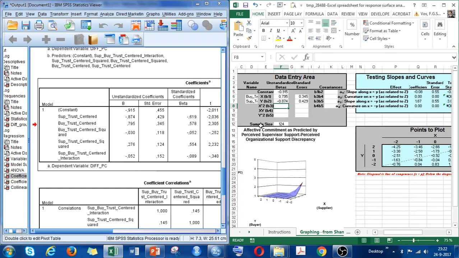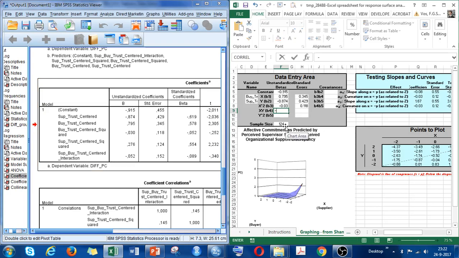Then I say x squared, which is the buyer trust squared by a standard, that's minus 0.030, and the standard error is 0.118, as we can see here, these two. Then we go to x and y, which is here, supplier buyer trust standard interaction.